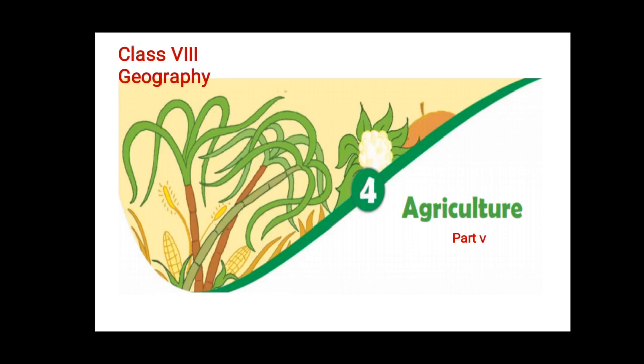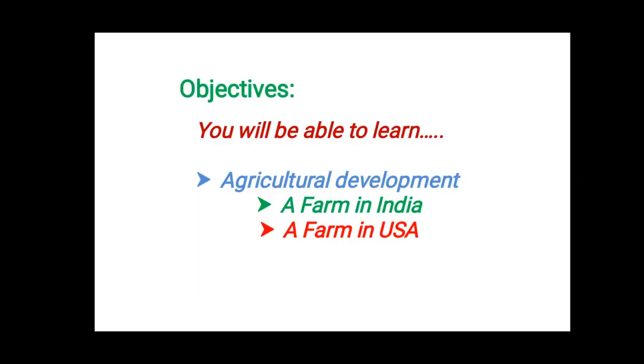In the previous class, in part 4, we discussed the major crops: rice, wheat, fiber crops, cotton, jute, and beverage crops, tea, coffee, etc. At the end of today's class, you'll be able to learn about agricultural development, and a farm in USA and a farm in India with examples. Let's go.